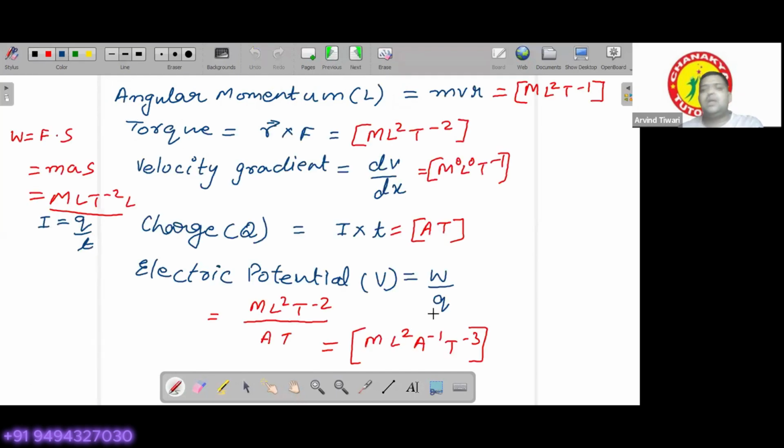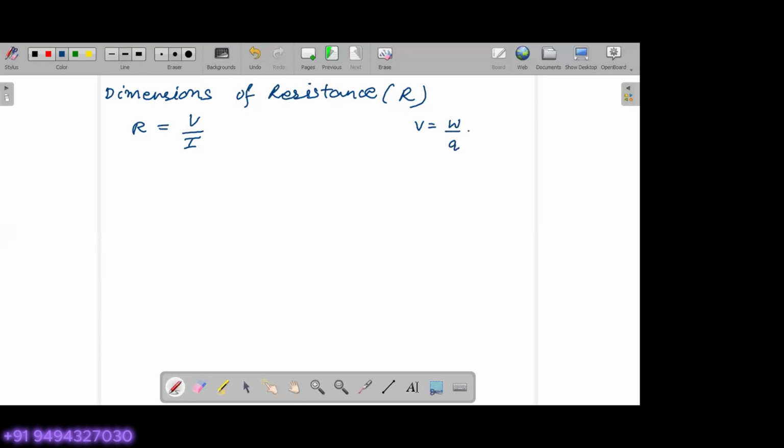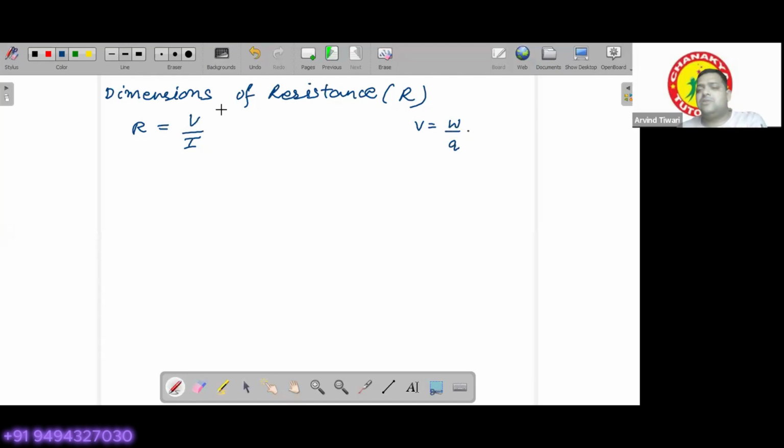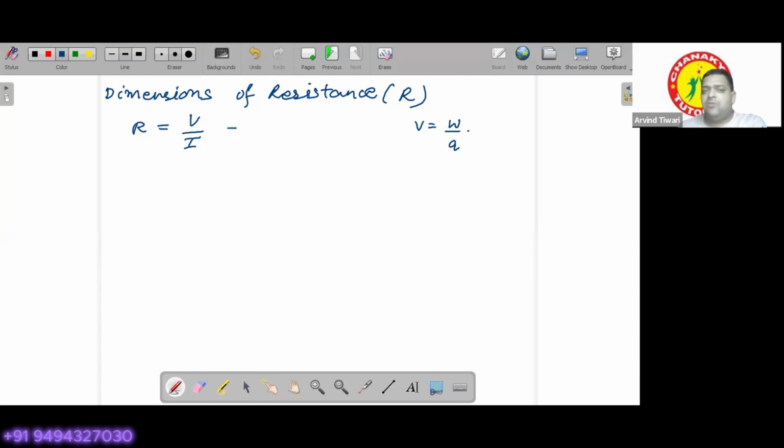Or you can do it again if you want: V is equal to W by Q. You can use this relationship and obtain the dimensions of V. Or if you refer to previous notes, you have the dimensions of electric potential as M L2 T minus 3 A minus 1.